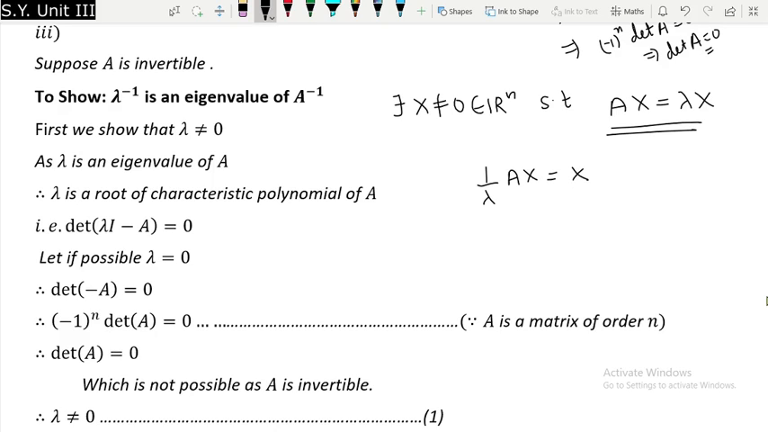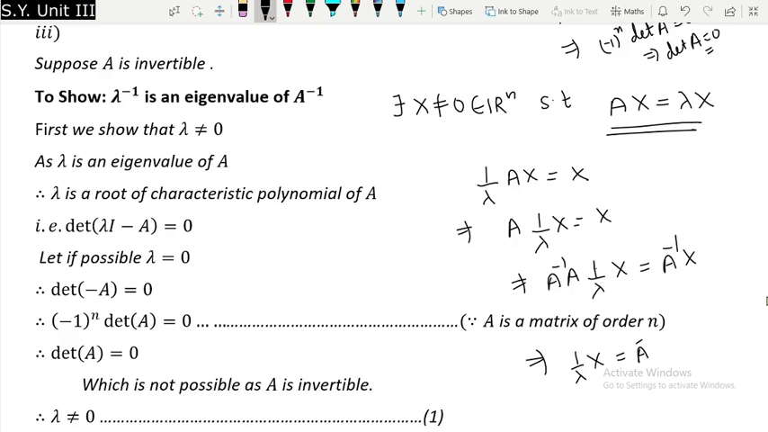Now since A is invertible, I can pre-multiply by A inverse. This can be written as A times 1 upon lambda x equal to simply x. Now if I pre-multiply by A inverse, this will imply A inverse A 1 upon lambda x will be equal to A inverse x, but A inverse A will be I, and I will be left with I multiplied by 1 upon lambda x. Since I is an identity matrix, I will be left with 1 upon lambda x only, which will be equal to A inverse x. So that is nothing but what we have proved, A inverse x is equal to 1 upon lambda x.